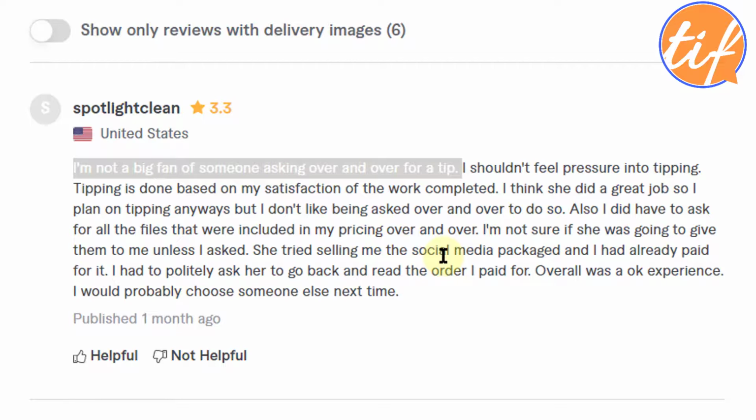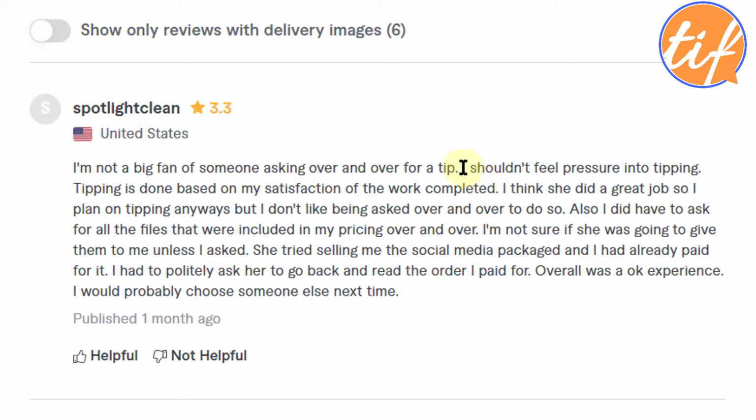Okay, for a $5 gig, somebody has given me $15 as tip. Okay, it's possible, but then you cannot ask upfront. You can ask for that tip. You have to, I mean, show your work. Your work should speak for yourself. That's enough. I should not feel pressure into tipping. Exactly. Tipping is done based on my satisfaction of the work completed.